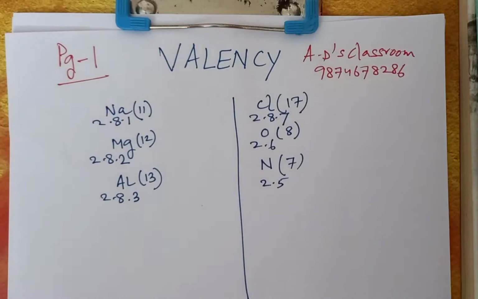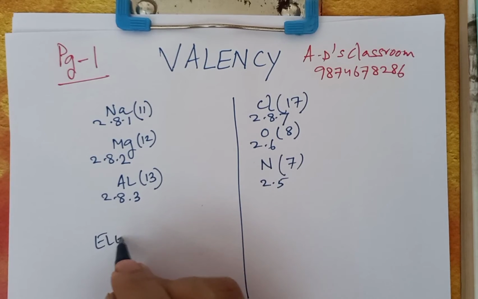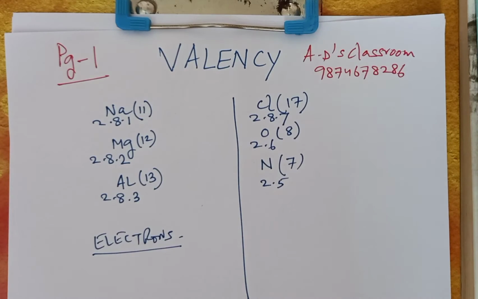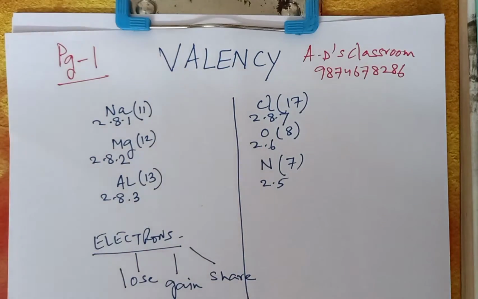Now, valency is basically the combining capacity of an atom or of a radical. Now, what is the modern definition of valency? The modern definition is the number of electrons. Now, concentrate on this particular point. I am talking about electrons. The number of electrons that an atom can lose, gain, share during a chemical reaction is called its valency.